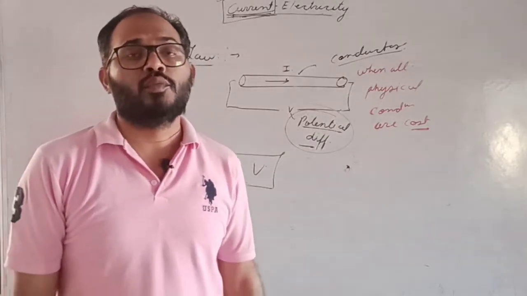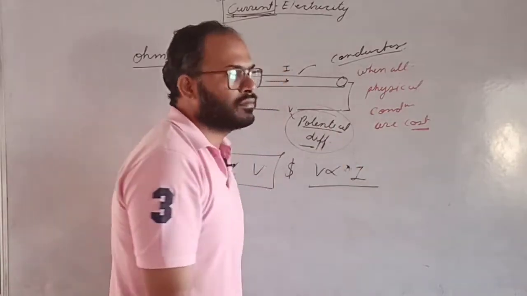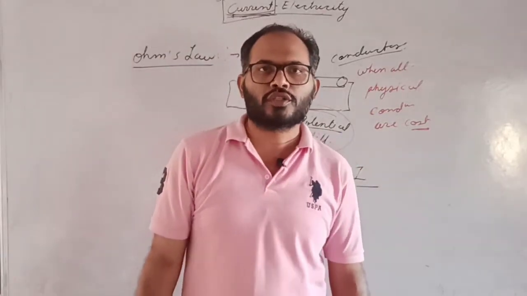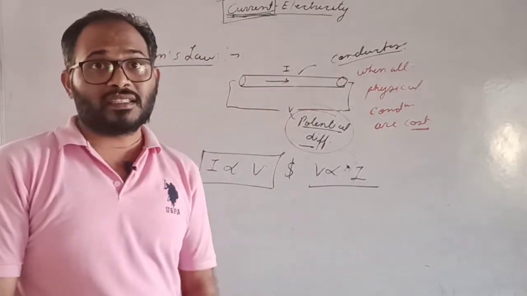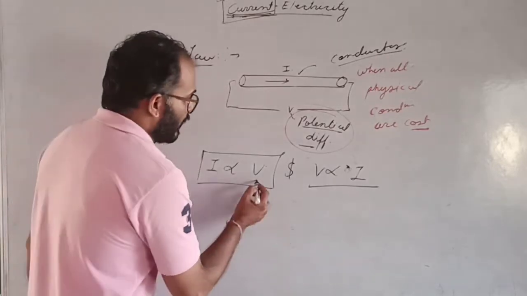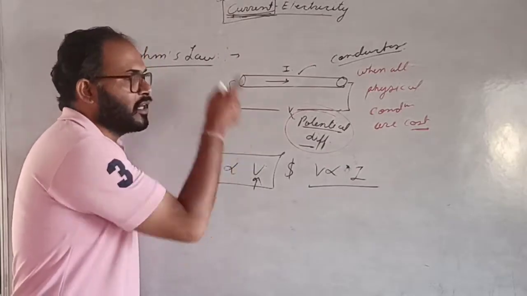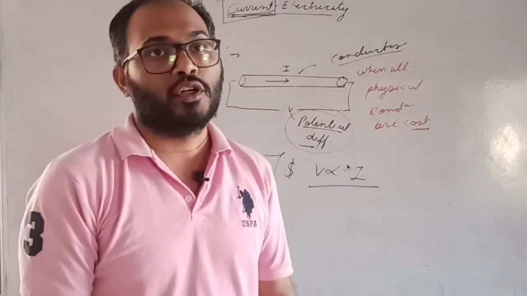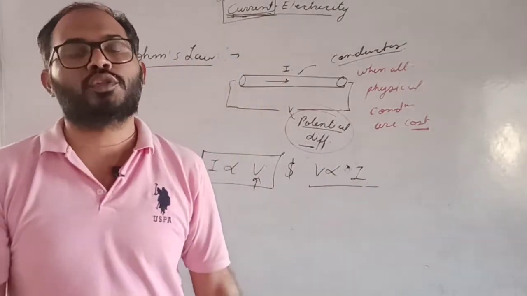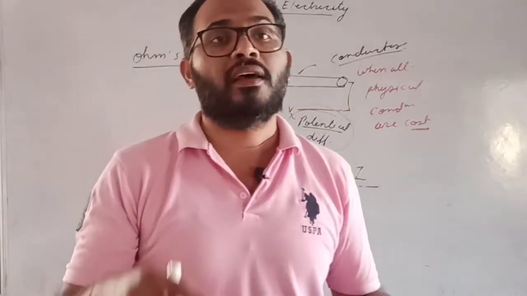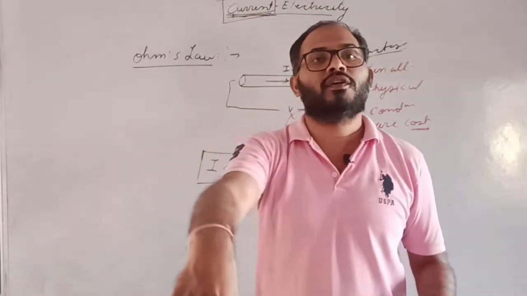Current in the conductor, most of the books will define V is directly proportional to I. But the correct statement is that when a potential difference is applied on the conductor, then the current flows. Because in the conductor, firstly we apply the potential difference and then the current will flow in the conductor.